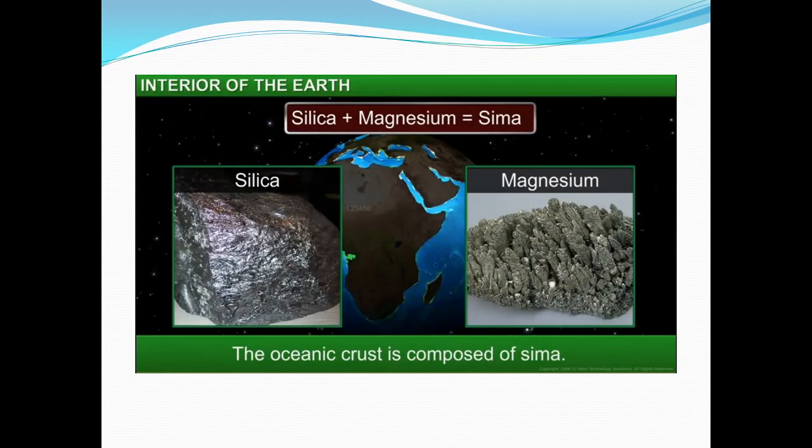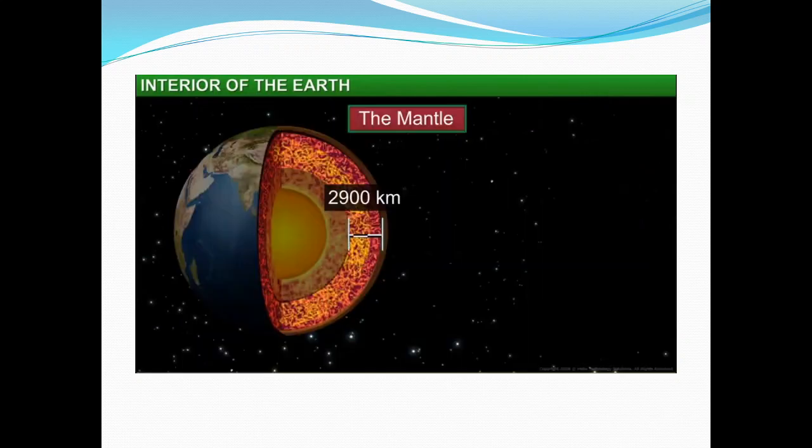On the other hand, the oceanic crust is made up of silica and magnesium. Therefore, it is called Sima, Si from silica and Ma from magnesium.